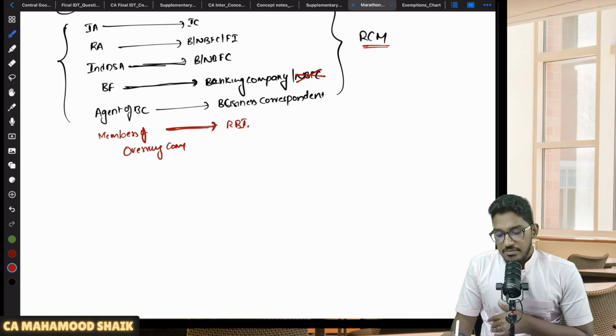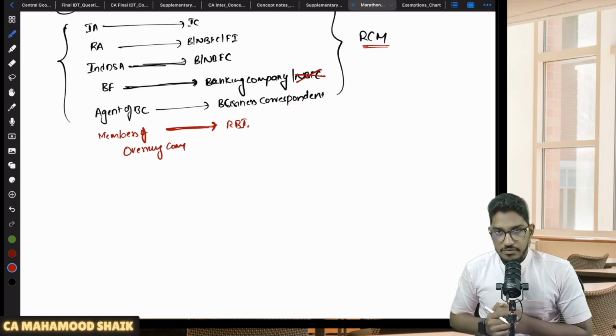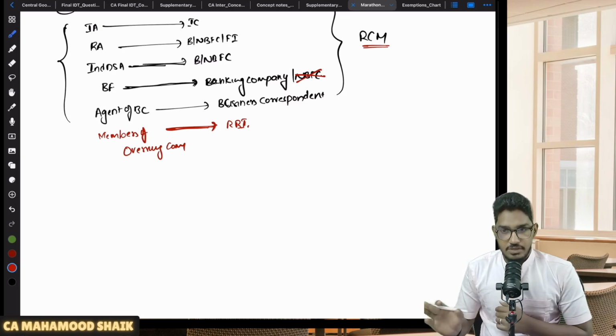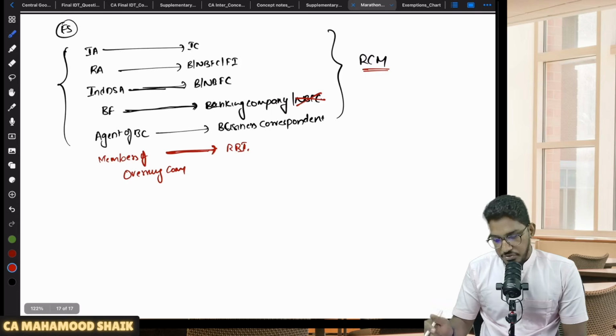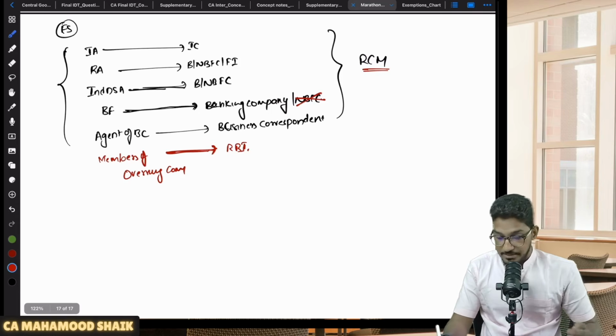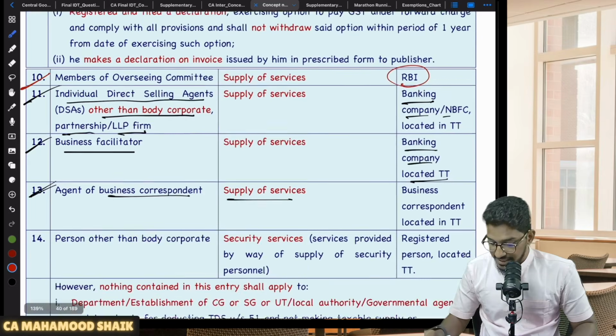For their services, RBI will pay them some remuneration. So for that remuneration, RBI is liable to pay the GST under reverse charge mechanism. Here the supplier will not collect any GST under forward charge mechanism. This will get covered under reverse charge mechanism. Okay. So these are the bunch of banking and financial and insurance services which will get covered under RCM. Now we will try to proceed ahead.